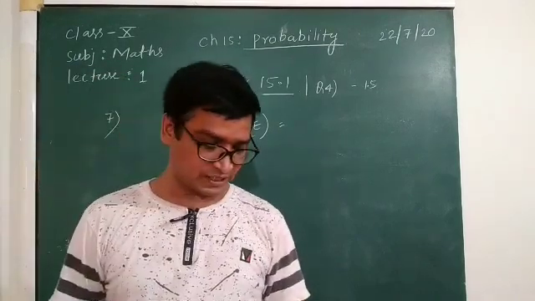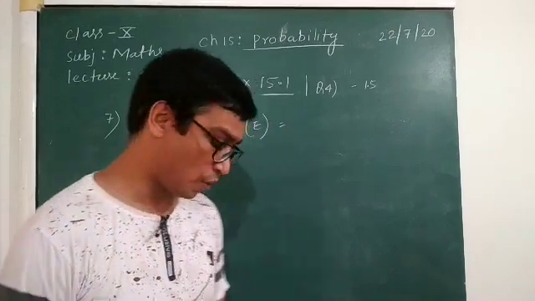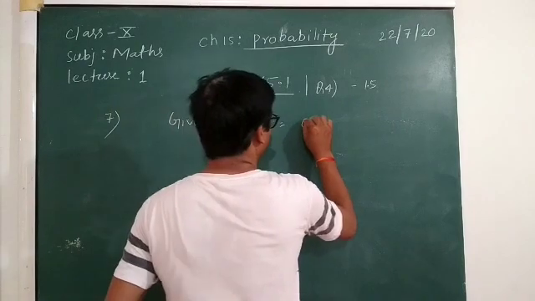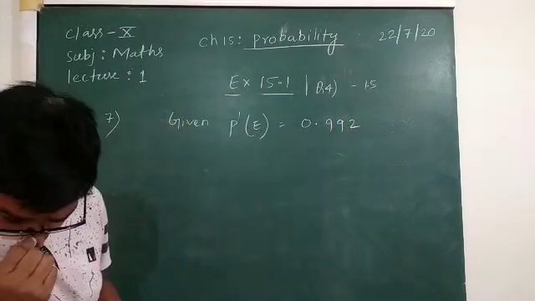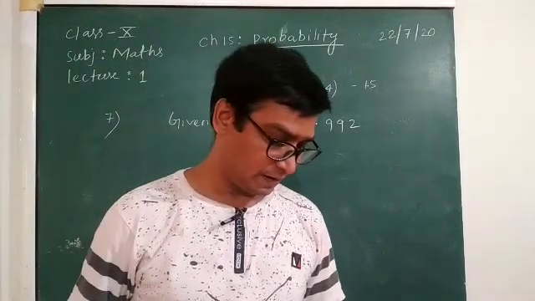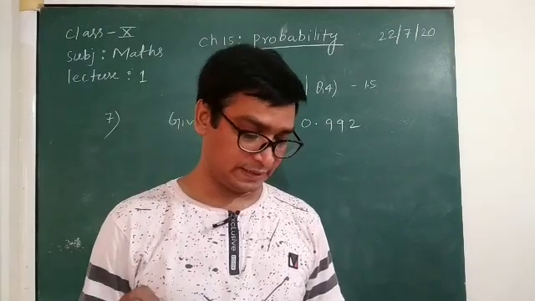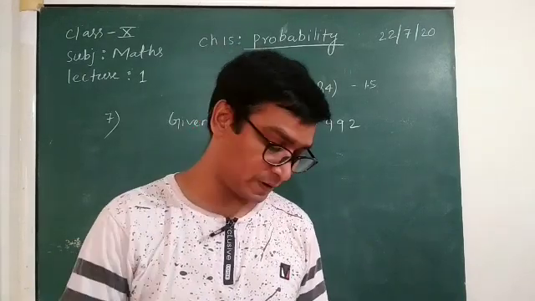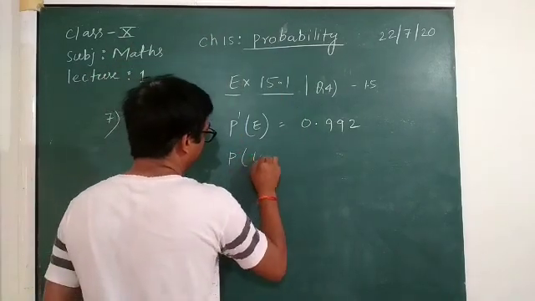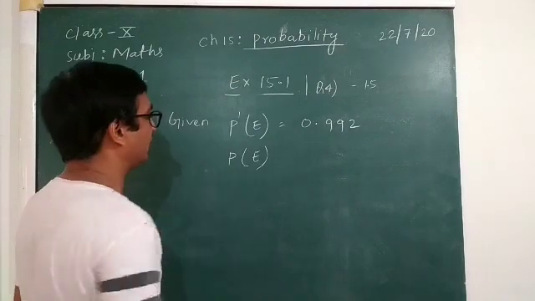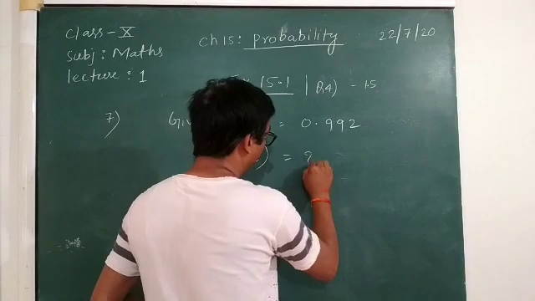Probability of 2 students not having the same birthday is 0.992. It is given that the probability that these 2 students do not have the same birthday is 0.992. So what is the probability that the students have the same birthday? So what is the probability of getting the event of the same birthday? We have to find this.